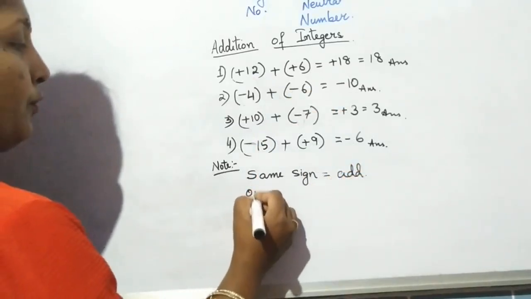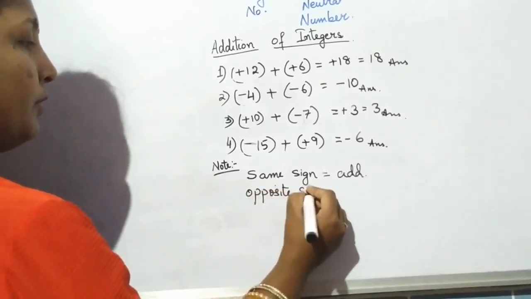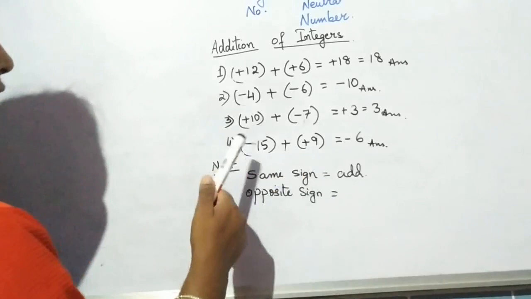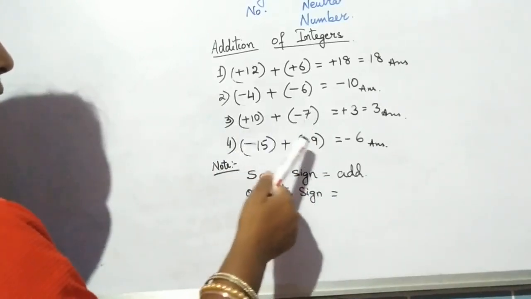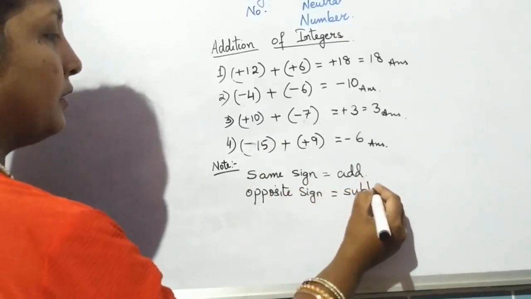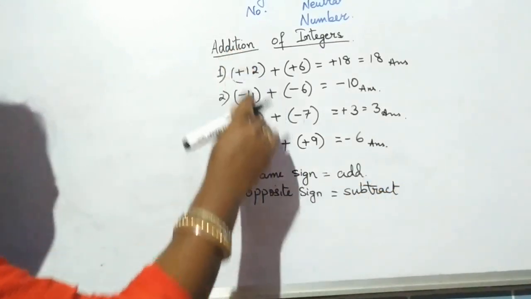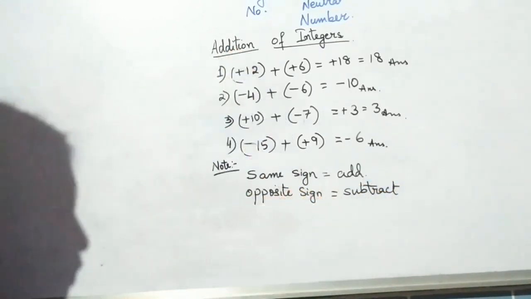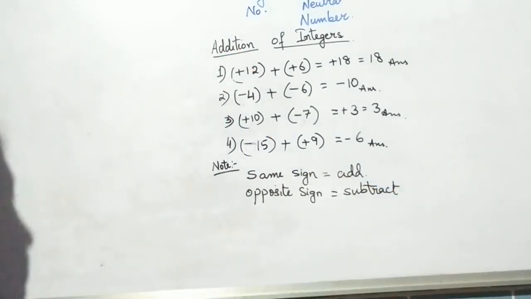And whenever the signs are opposite, you can see in the third case there was a plus and a minus, and in the fourth case there was a minus and a plus, then you go for subtract. So this is a small trick for knowing what to do and when. If there are same signs, you add. If there are opposite signs, you subtract.